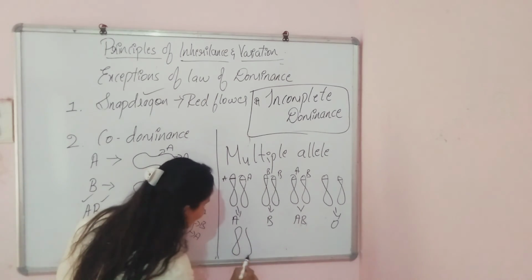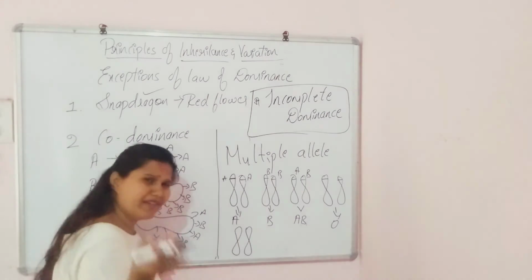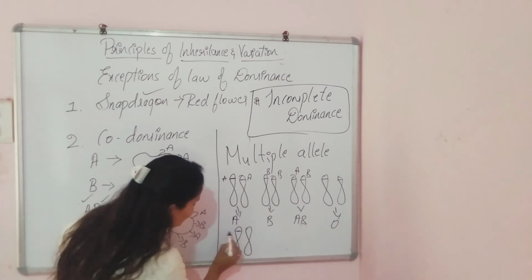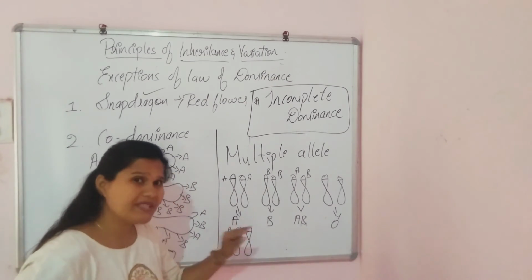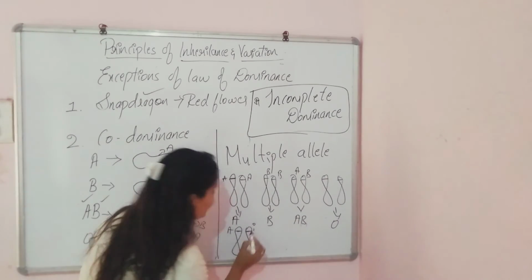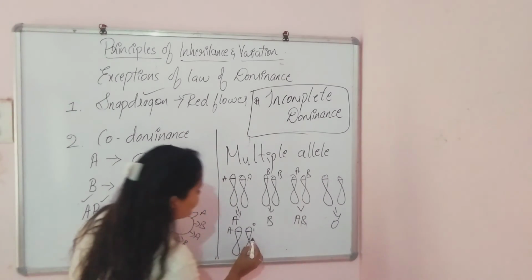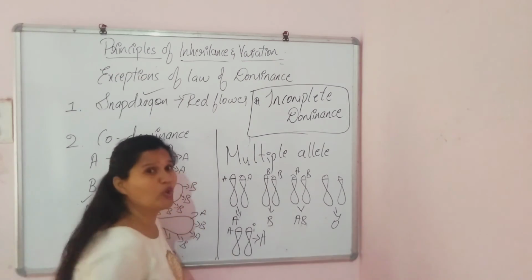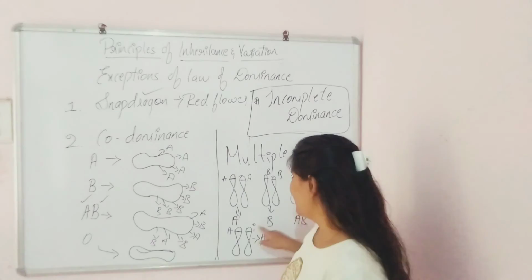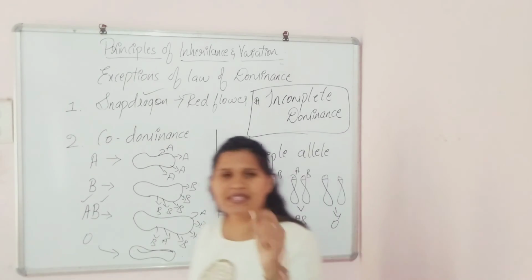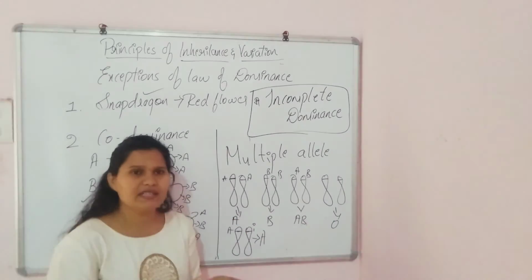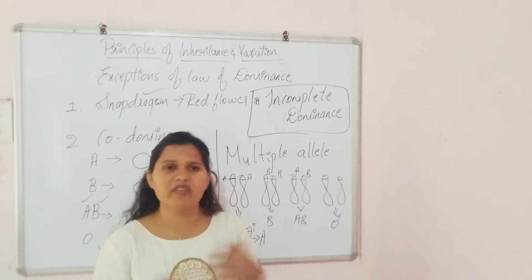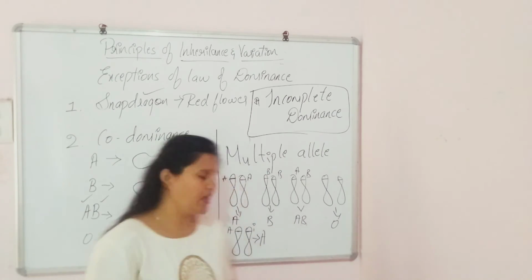It is the chromosome of a person. Think of any person, or yours only. Here there will be presence of the A, and again on the other chromosome on the same locus there will be presence of the small i. Then this person will be having the blood group A. So here that small i, can you see, it is the allele of a blood group which cannot express itself.